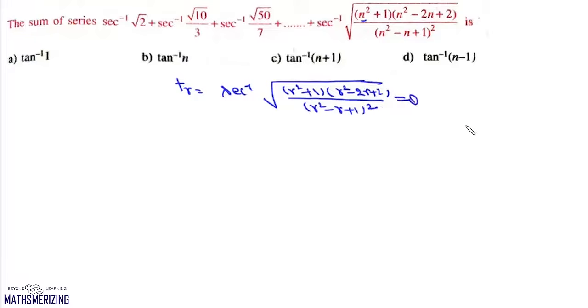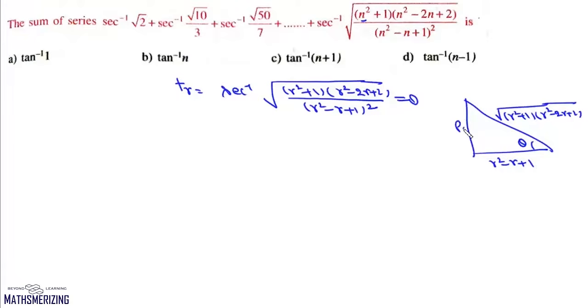Now we'll take this as theta, then secant theta is under root of (r square plus 1) into (r square minus 2r plus 2), and here it will be r square minus r plus 1. Now we have to find its perpendicular. Now p square will be (r square plus 1) into (r square minus 2r plus 2), and then minus (r square minus r plus 1) whole square.